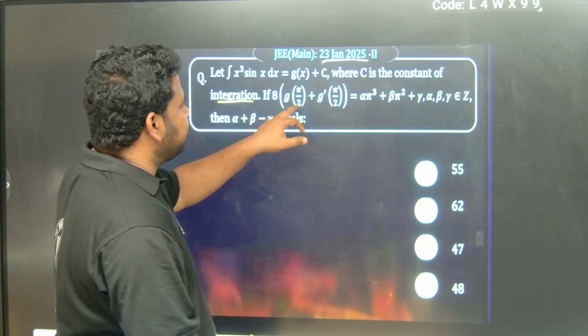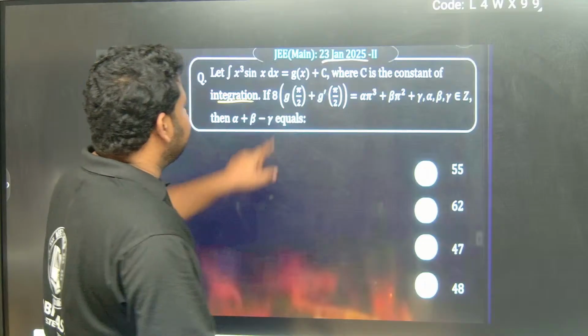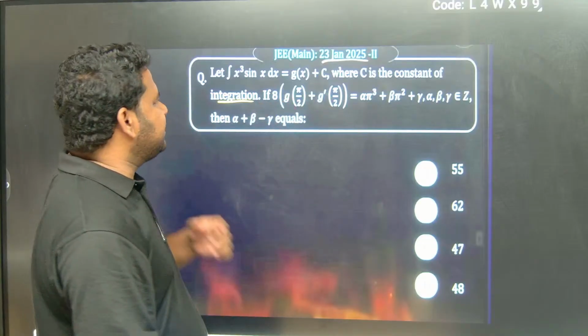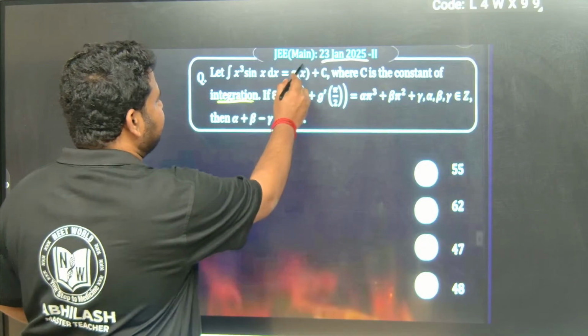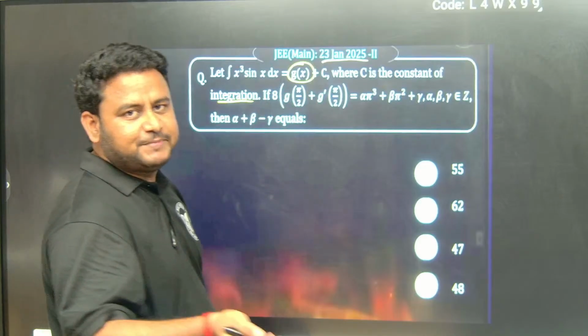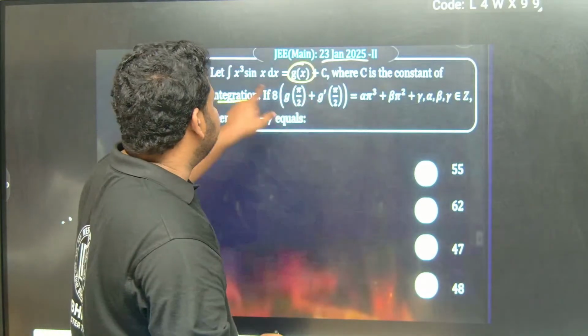g of pi by 2 plus g dash of pi by 2. Okay, first we need g of pi by 2. To get g of pi by 2, what should I do? They have given g of x, and first we have to find g of x.